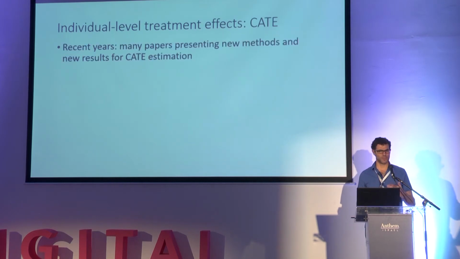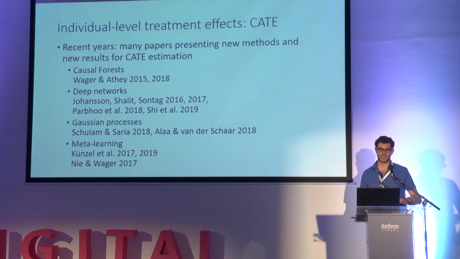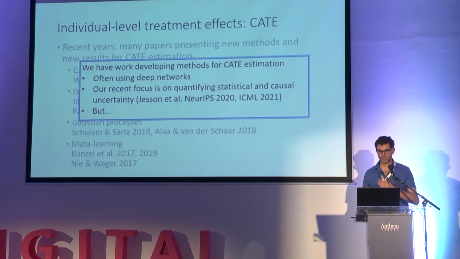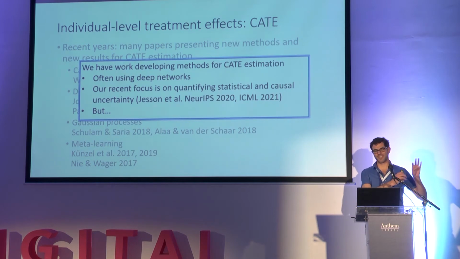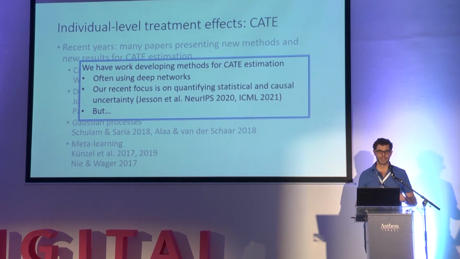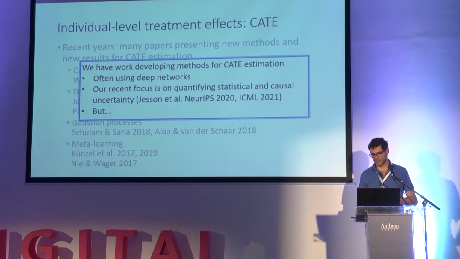Okay, so this CATE, this individual-level causal effect, what would happen under the two different treatments, knowing both futures for a patient, how do you estimate that? In recent years, there's been a ton of papers about this. This is just a small sample, using all kinds of very cool machine learning methods. I also contributed to this work, often using deep networks. Recently, part of my research is about quantifying uncertainty in estimating CATE, but I will not go into this. Just take it for granted there are many methods to estimate CATE.